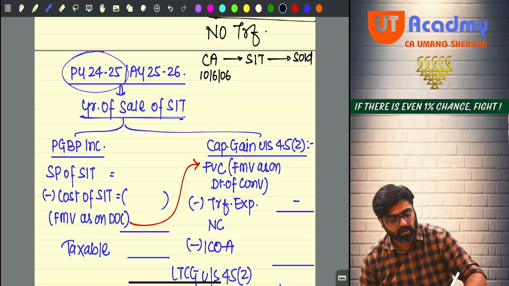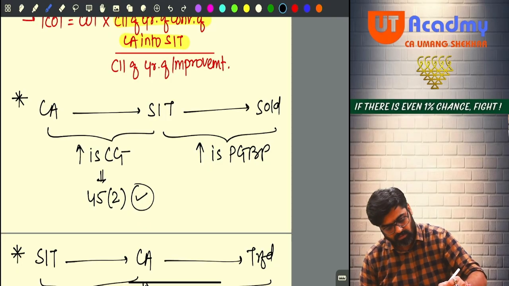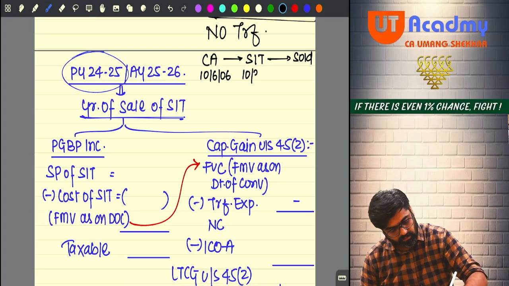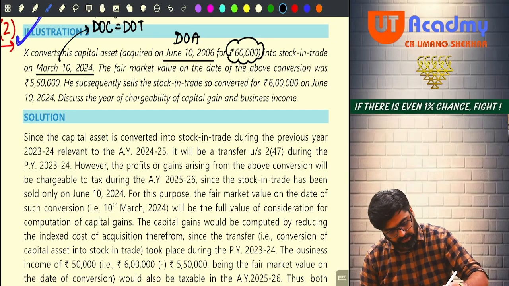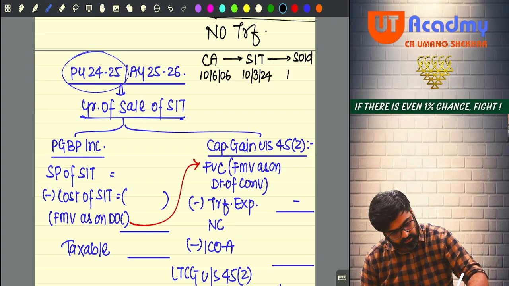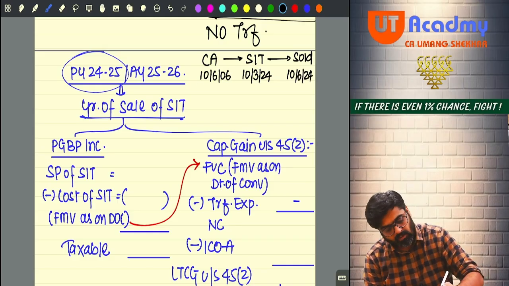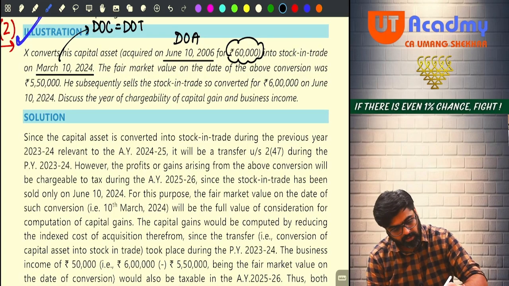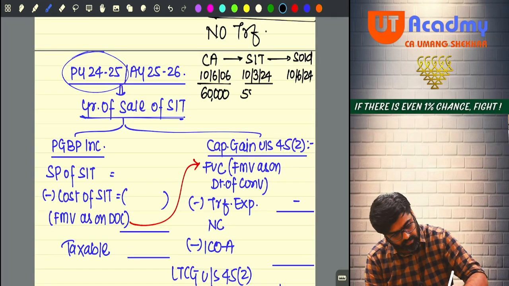Converted into stock in trade on 10th March 2024 and sold as stock in trade on 10th June 2024. I acquired it for 60,000. As on the date of conversion, what was the fair market value? It was 5,50,000.